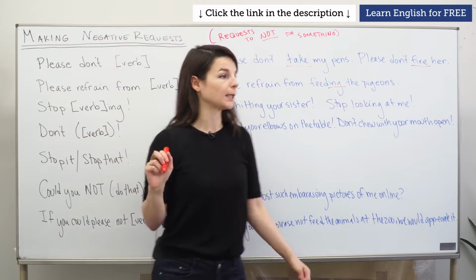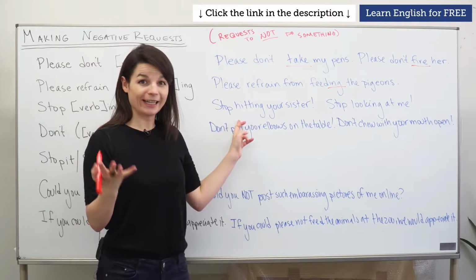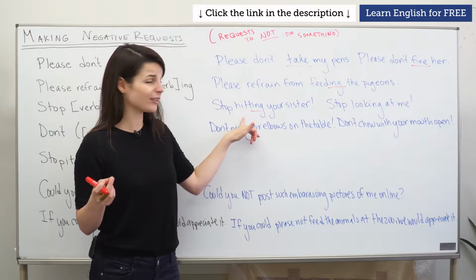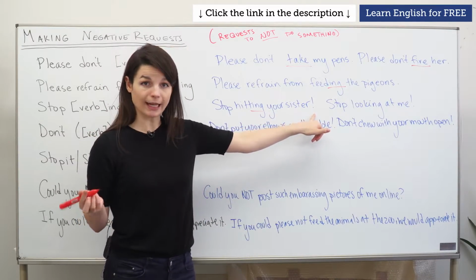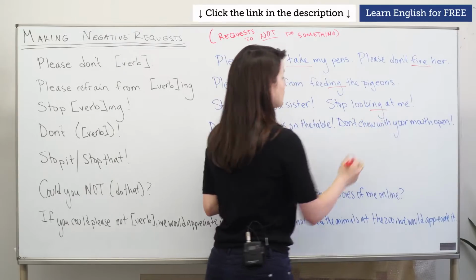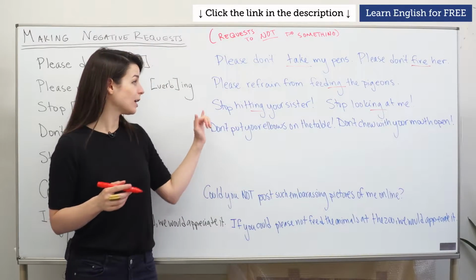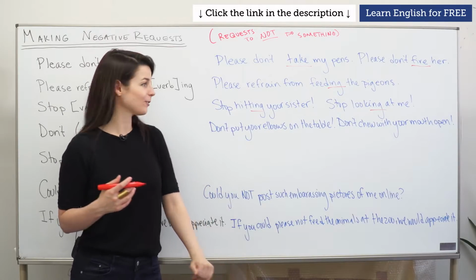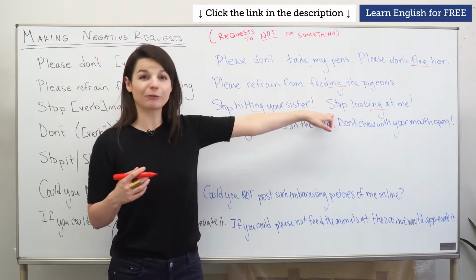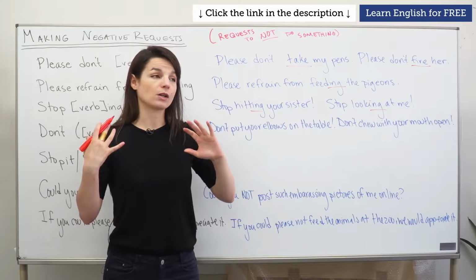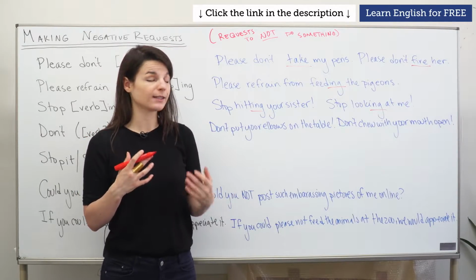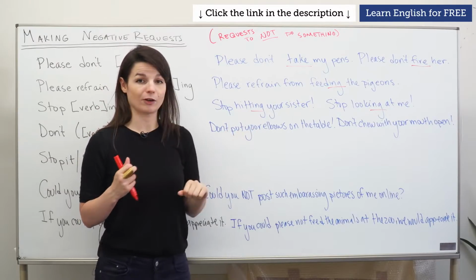Stop, verb ing. Examples. Stop hitting your sister. Hitting is the ing form. Stop hitting your sister. Stop looking at me. These are very direct. We can imagine these might be from a parent to their child, or perhaps to a close friend, for example. So these are used in situations where we're very close to the listener. Stop ing in the verb form.